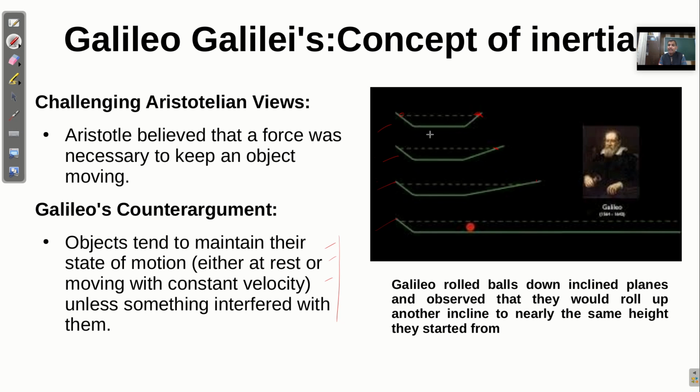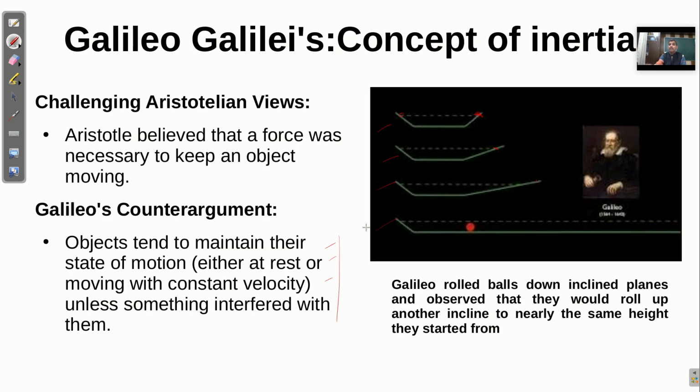But earlier it was said that some external force is needed to make the object move. But here I am not applying a force, and without application of force the ball reaches this height, the same height, right? So these types of experiments led Galileo to conclude that when a body is at rest it will remain at rest, and when it is moving with constant velocity it will remain so unless it is interfered with, right?